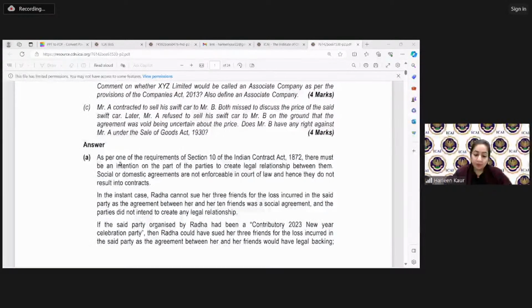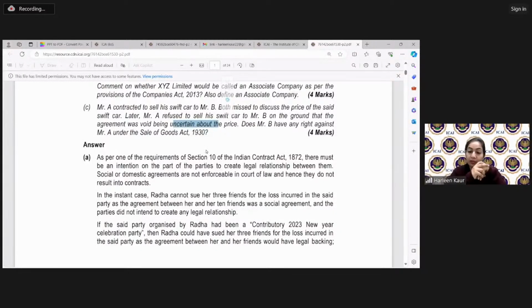All right. So I can't see any doubts as of now because we have tried clearing all the doubts in between the chapter only. So here my question in front of you is, Mr. A contracted to sell his Swift car to B. Both missed to discuss the price of the Swift car. Later, Mr. A refused to sell his Swift car to B on the ground that the agreement was void because of uncertainty about the price.